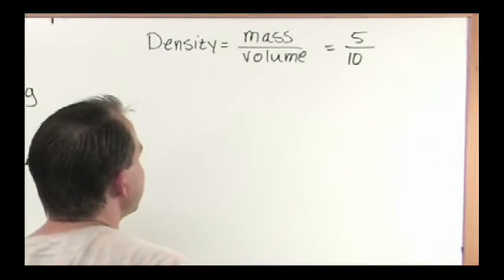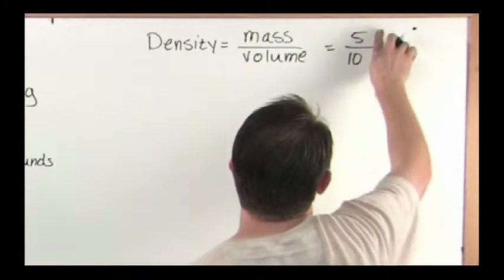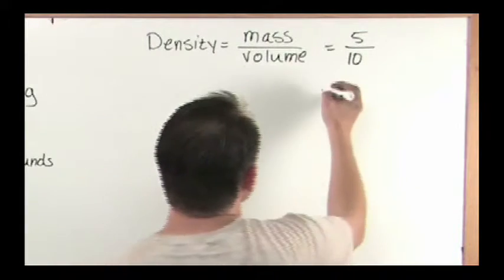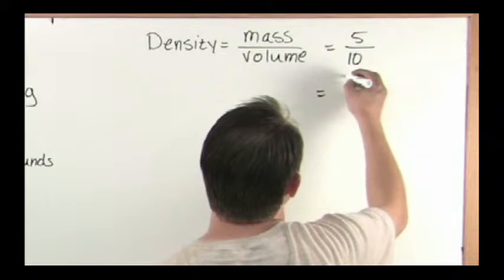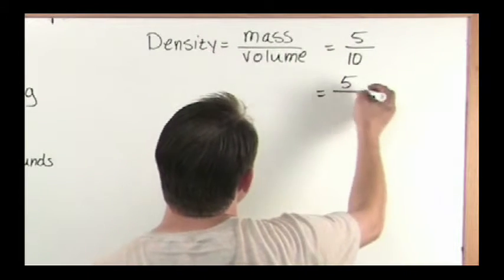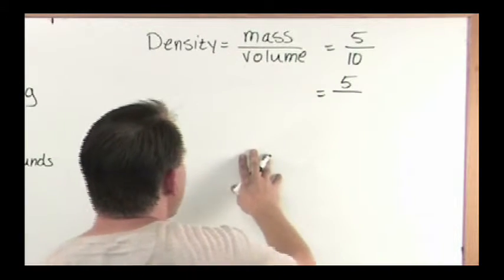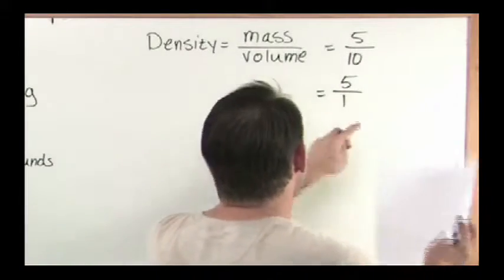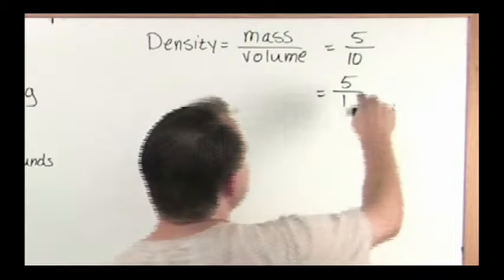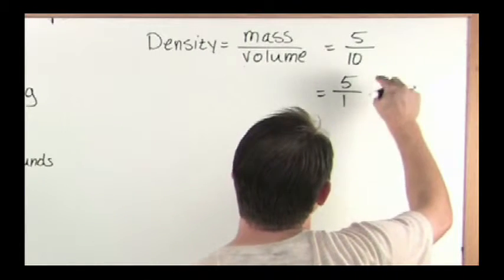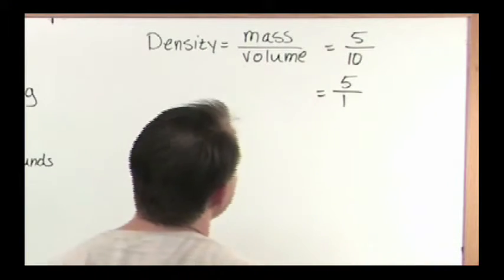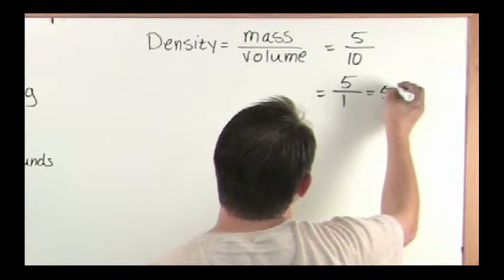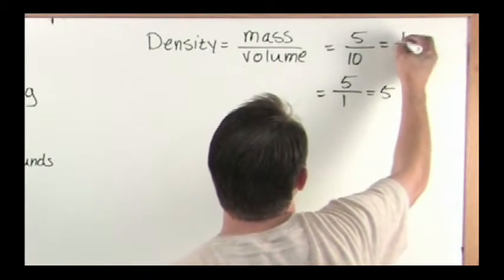Then you divide these two things and you get the density. Now let's say I make this bowling ball very small. The mass stays the same, but I make the volume very small. Let's say I divide by 1, because I've compressed this thing really small. You can see that in this case I have a higher density, just like I told you to begin with, because 5 divided by 1 is 5, and this thing is just 1/2.